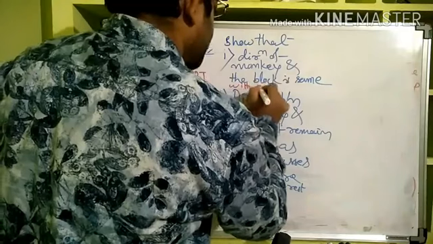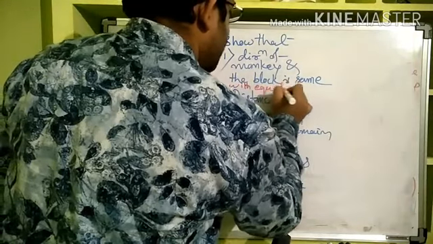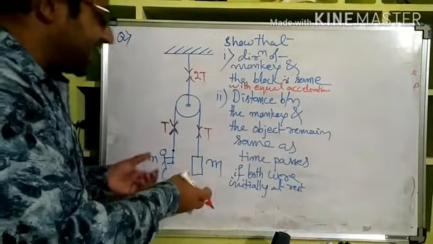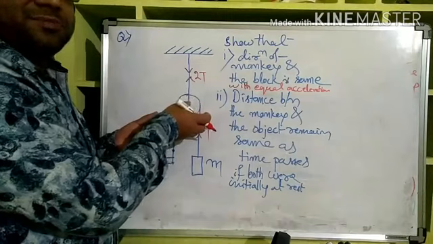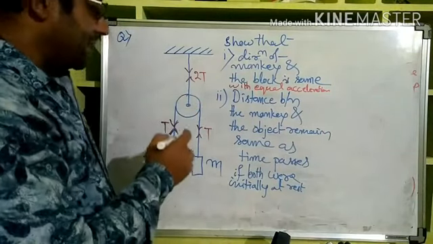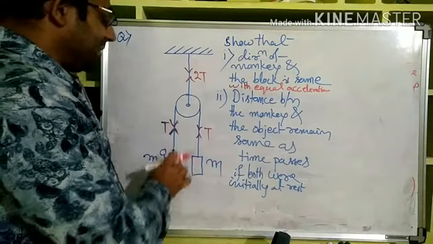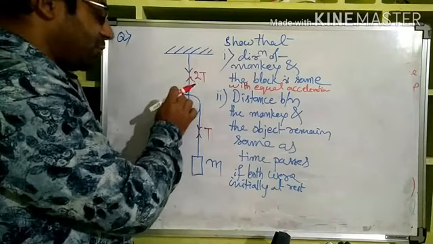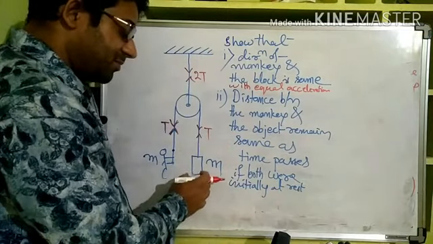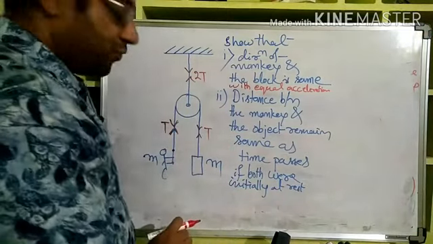with equal acceleration. That means if the monkey is accelerated in the same direction with the same acceleration, only then will the mass rise. This is what we have to prove. Now we have to prove that if the monkey climbs the rope with whatever acceleration, with the same acceleration in the same direction the object also will move.